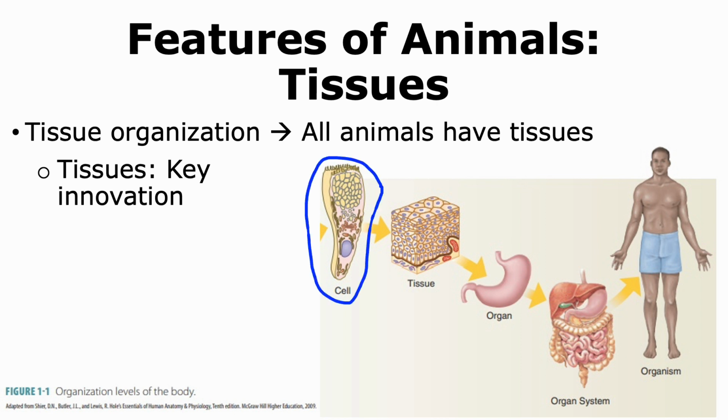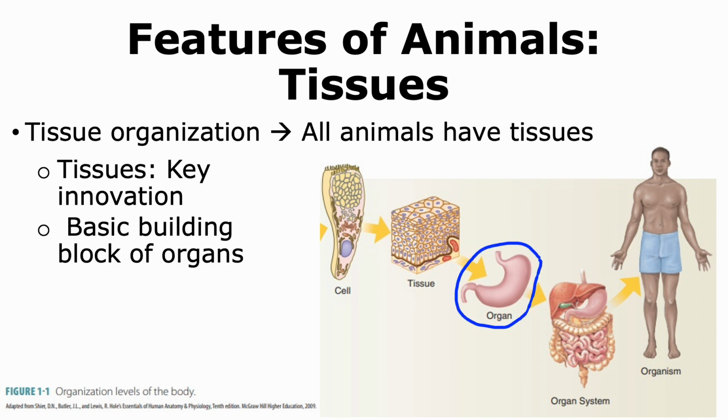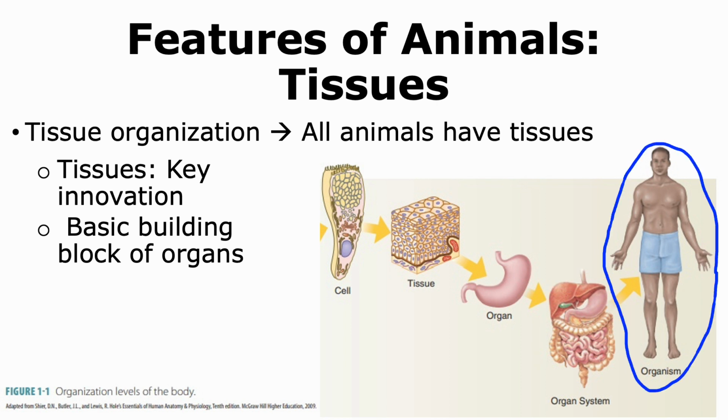The ability of cells to come together to form tissues was a key innovation event and thus allowed the formation of many different species of animals. Now, tissues are the basic building block of organs, and the many organs come together to form organ systems. These organ systems work together in the organism, and thus tissue formation is an important step in animal development.